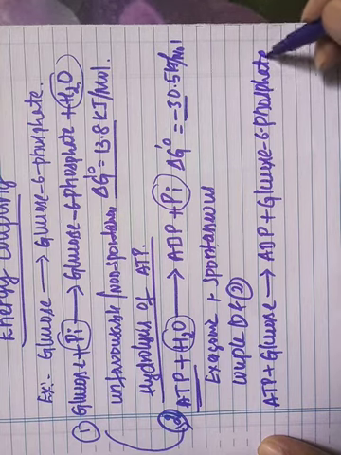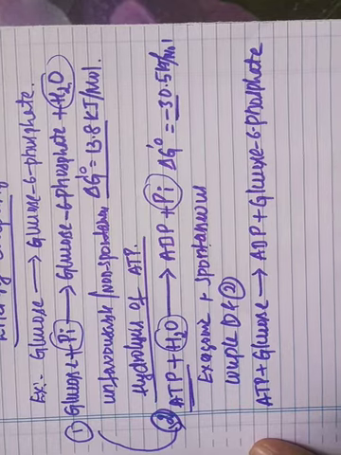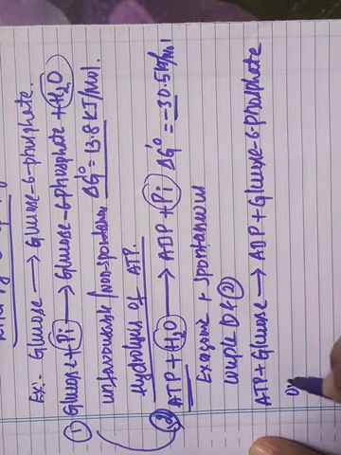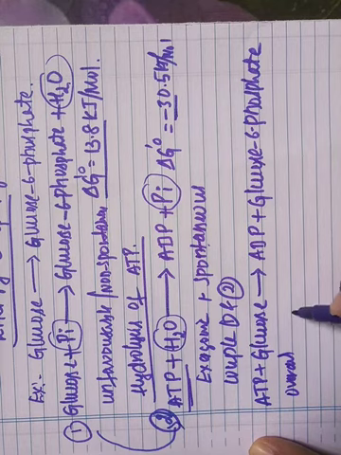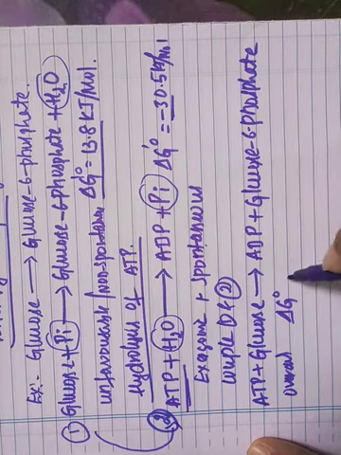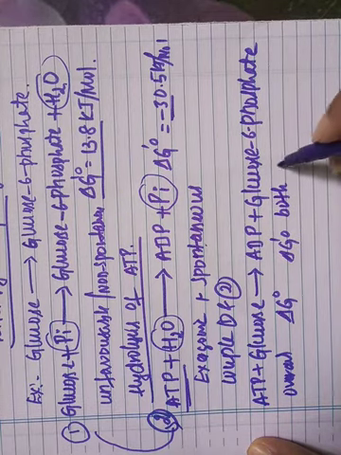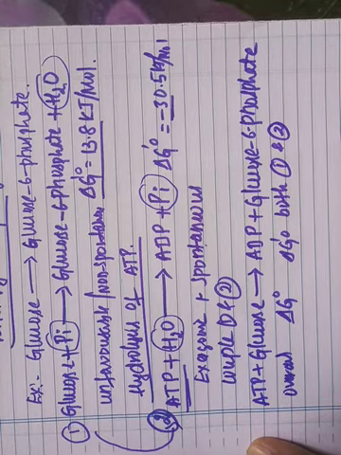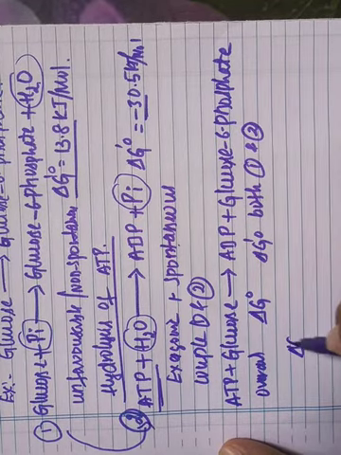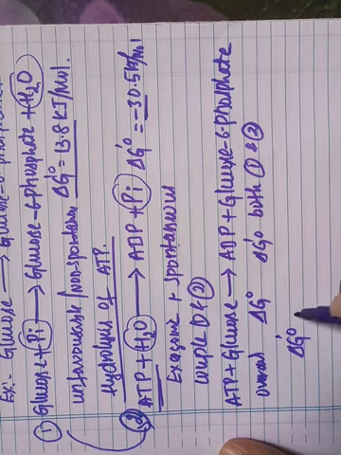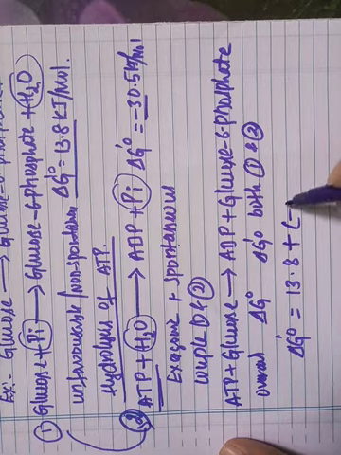The overall standard free energy change is obtained by adding delta G naught dash of both reactions. So delta G naught dash is equal to 13.8 plus minus 30.5 kilojoules per mole.